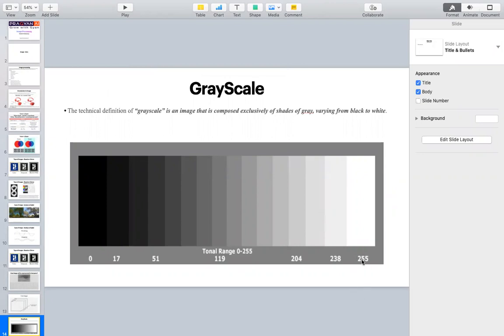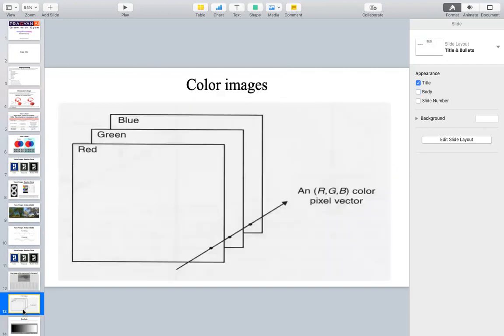It's like we have 256 levels. So in grayscale, even if it is black and white, there are shades of black and white, and a total of 256 levels are there. That kind of image is called a grayscale image. So it is also, to some extent, black and white, but a refined kind of black and white image. Next is the color image.